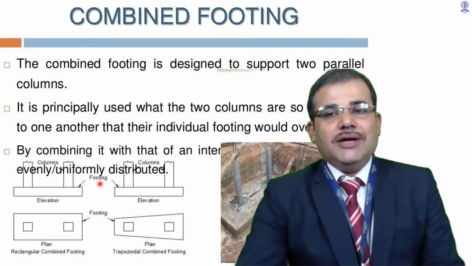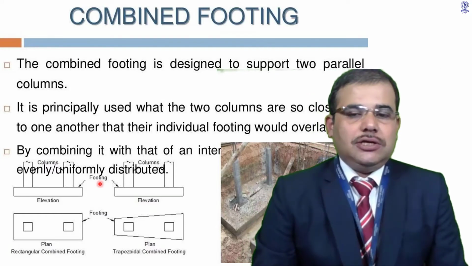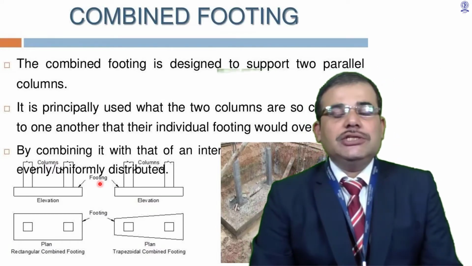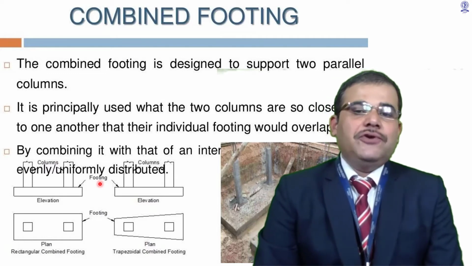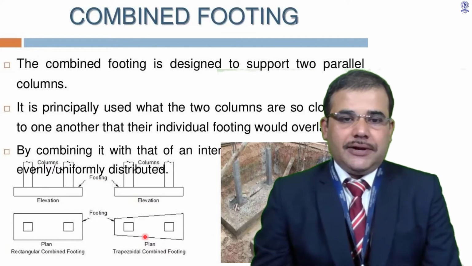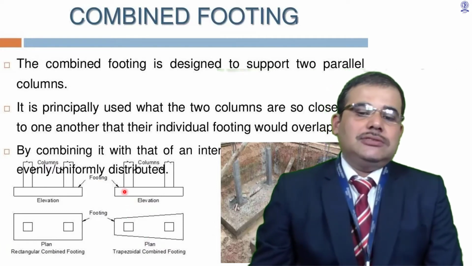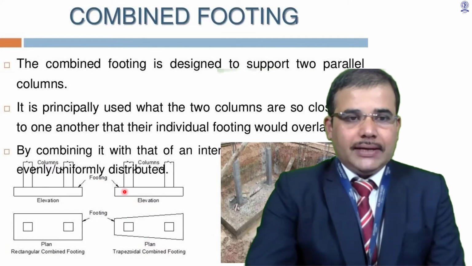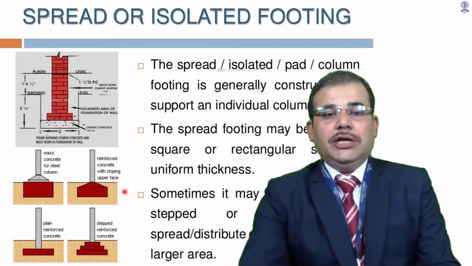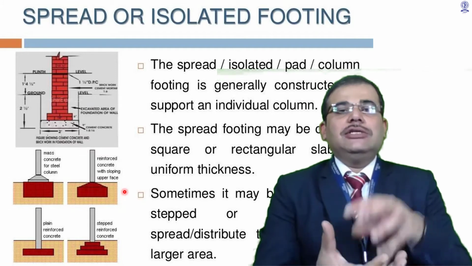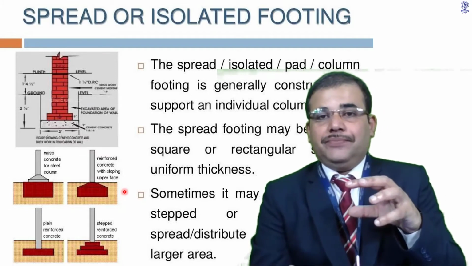In case of combined footing, there are certain circumstances when there is a necessity to provide these kinds of special footings. Now combined footing, as you can observe in this diagram, I will go back. In isolated footing, the individual column has its own footing.